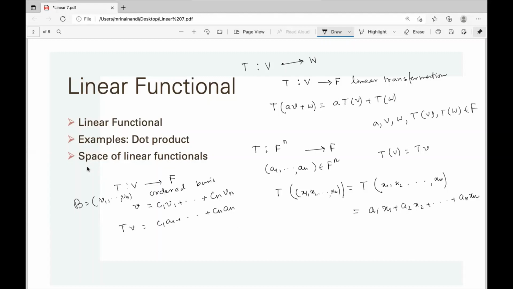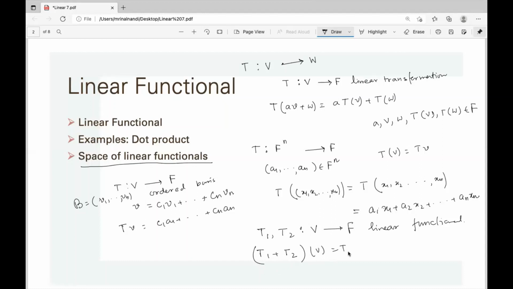Now the next thing is the space of all linear functionals. Now we know the set of all linear transformations forms a vector space again. So similarly, all the linear functionals over V form a vector space. How? If T1 and T2 are two linear functionals from V to F, then how to define T1 plus T2?